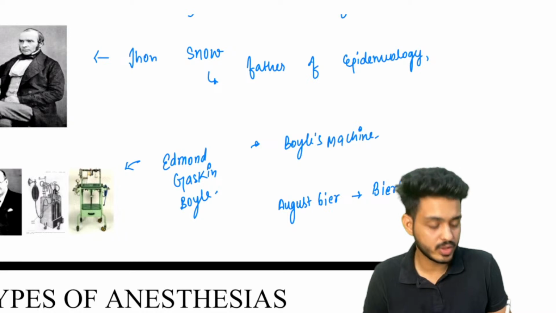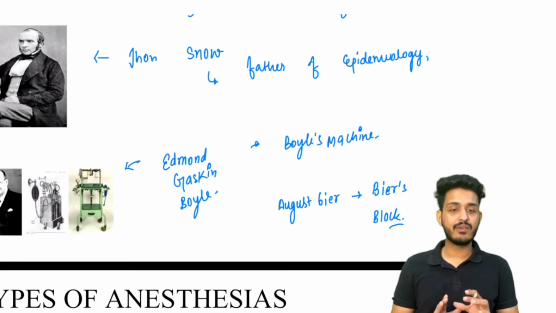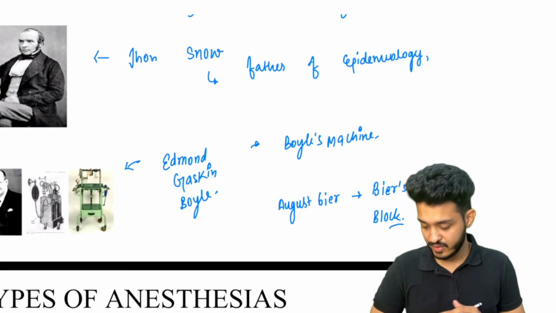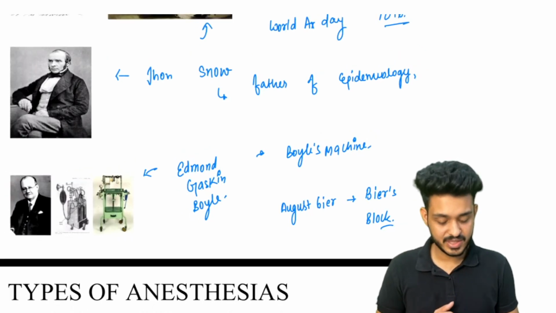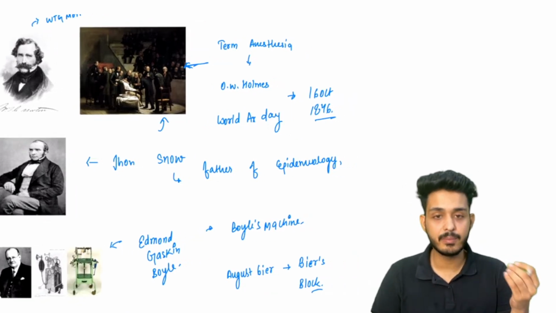I will be telling you what Bayer's block is, and the different kinds of anesthesia. You will understand everything. If you have done anesthesia, good. If you have not done it, be with me. I will be teaching you everything. So these are the 5-6 scientists that you need to remember for now.